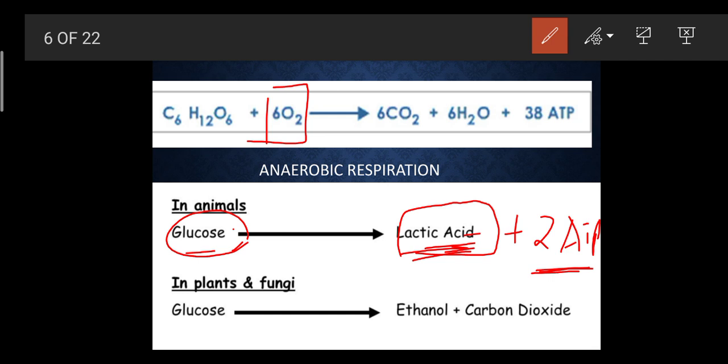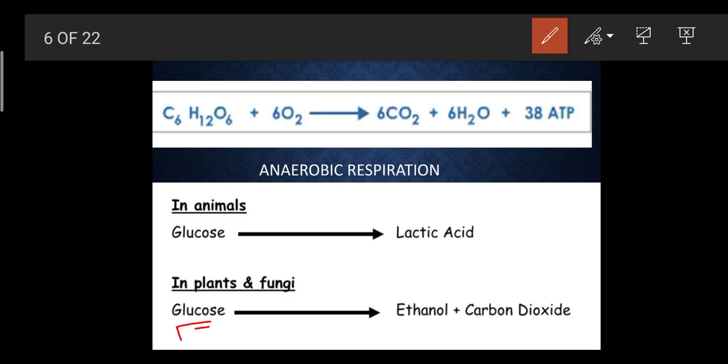This accumulation of this lactic acid gives the feeling of fatigue. What do you mean by fatigue? Fatigue means the tiredness. This condition is also called the oxygen debt. Oxygen debt means what? Deficiency of oxygen. Insufficient amount of oxygen is present in the muscles, and due to this your muscles get tired. So that is why prolonged exercise or fast running, all this needs a lot of diet, in order to survive or in order to carry out this many physical exercises.